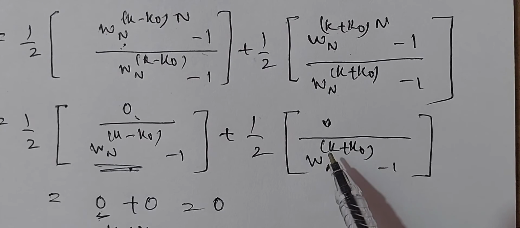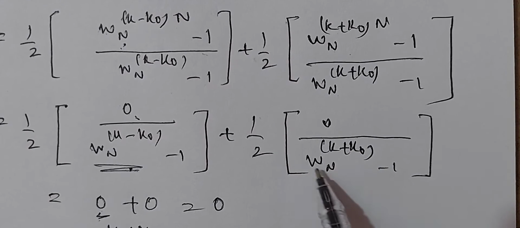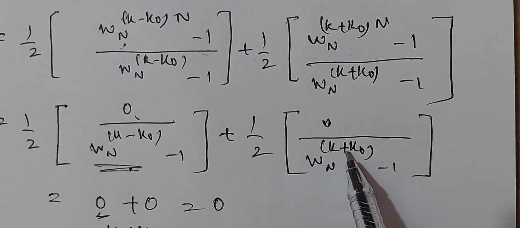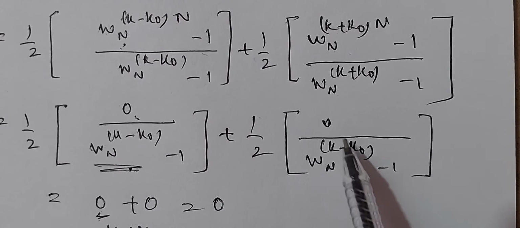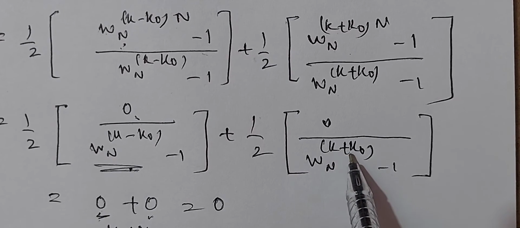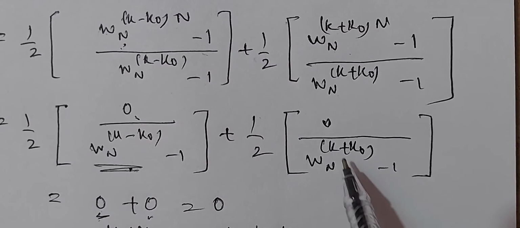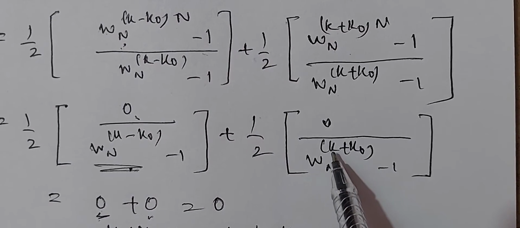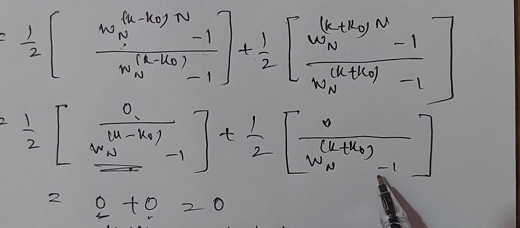Therefore, to get 0, this lower denominator should not be 0. That means W_N to the power of (k plus k naught) should not be equal to 1. When this becomes 1, 1 minus 1 is 0, and 0 by 0 is indeterminate. Therefore, this term becomes 0 only when k should not be equal to minus k naught. When k becomes minus k naught, what happens? Minus k naught plus k naught get cancelled, it becomes 0. W_N power 0 is 1. 1 minus 1 is 0. 0 by 0 is indeterminate.